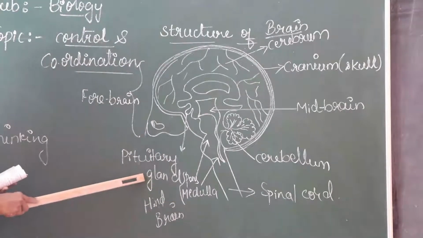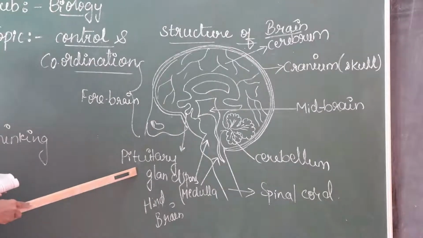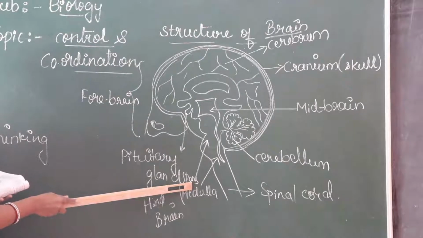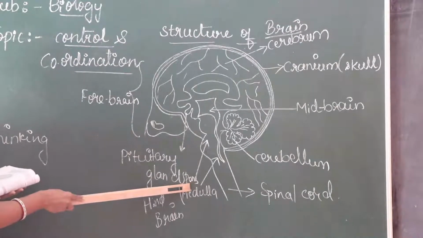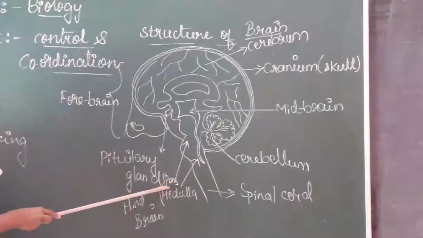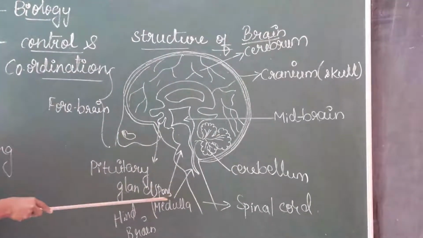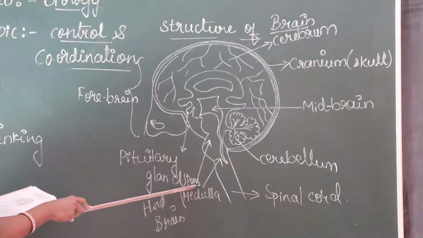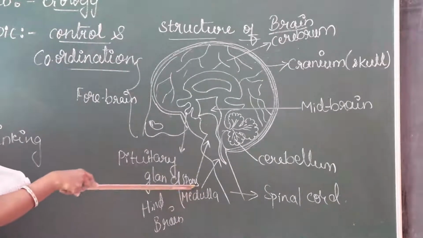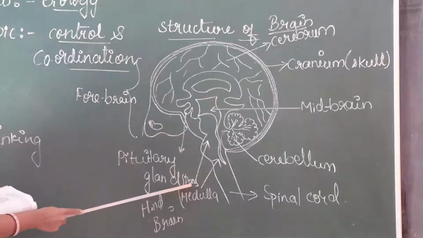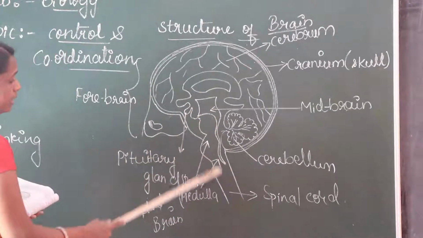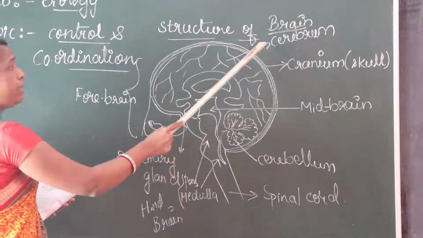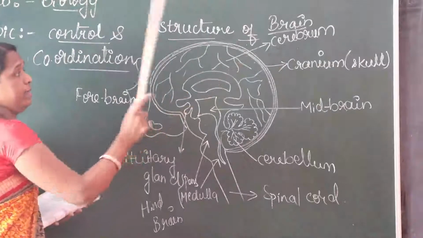These are the glands which secrete here, the pituitary gland. Without the pons, the brain would not be able to function, because messages are transmitted through it. Only through this part are they transmitted, and this part is connected to the cerebrum. This is called the cerebellum. The biggest and largest part of the brain is the cerebrum.